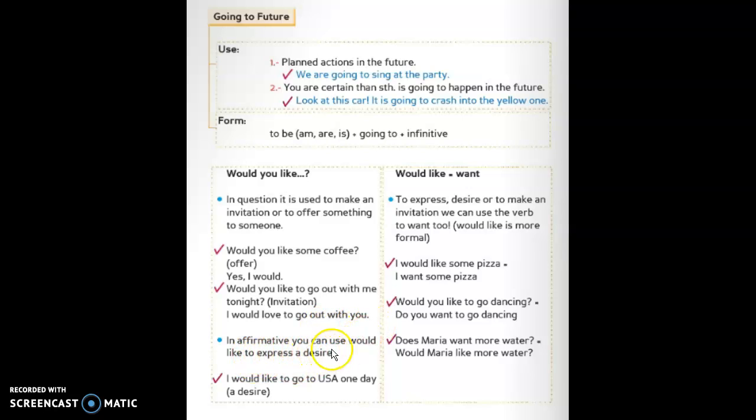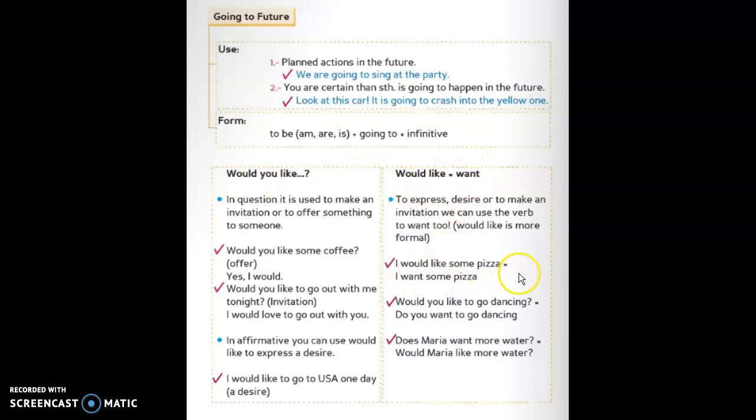In affirmative, you can use would like to express a desire. For example, I would like to go to the USA one day. It's a desire. Okay? Would like is similar to want. To express desire or to make an invitation, we can use the verb want to. Would like is more formal. Would like is more formal than want.